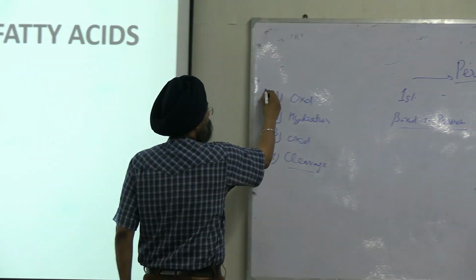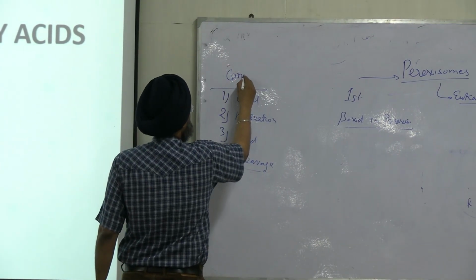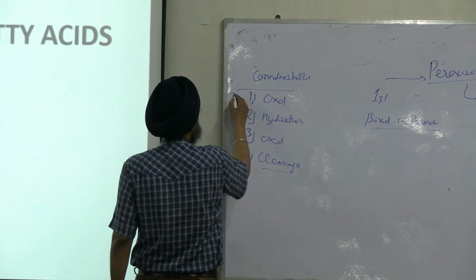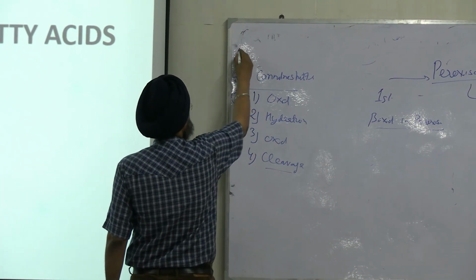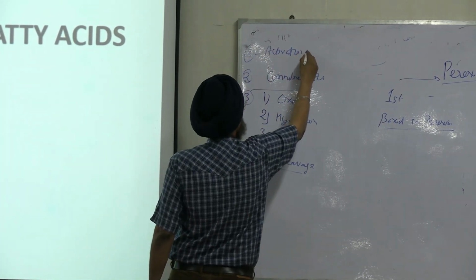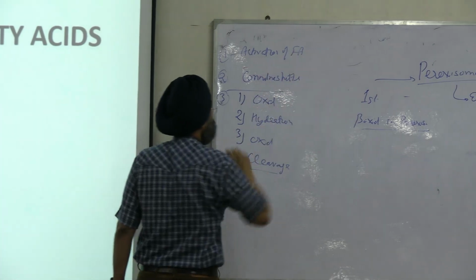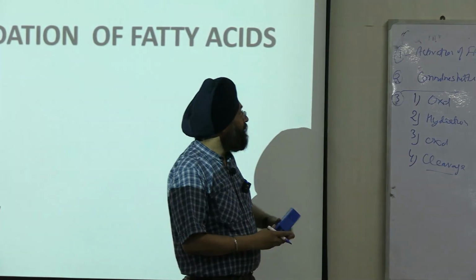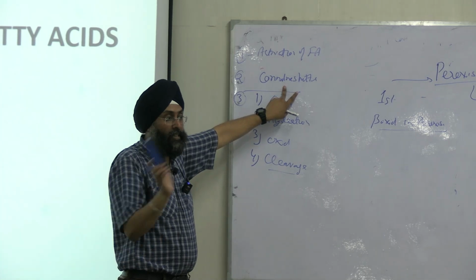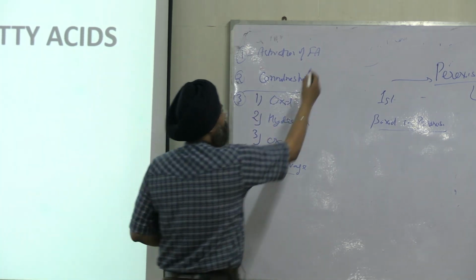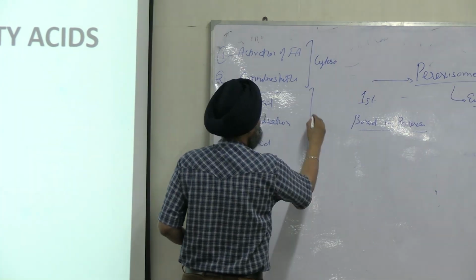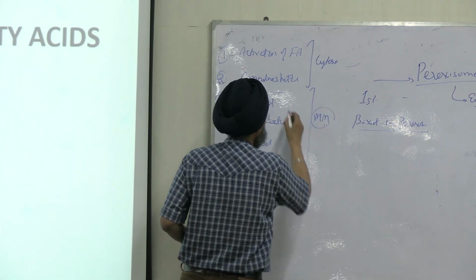And before this, the step was the carnitine shuttle. This was the 3rd step, this was the 2nd step, and the 1st step was activation of fatty acid. Total steps are these now. In beta oxidation, first is activation, then the carnitine shuttle brings the activated fatty acid into the mitochondrial matrix. This is cytosol, and this is mitochondrial matrix. These 4 steps, right?